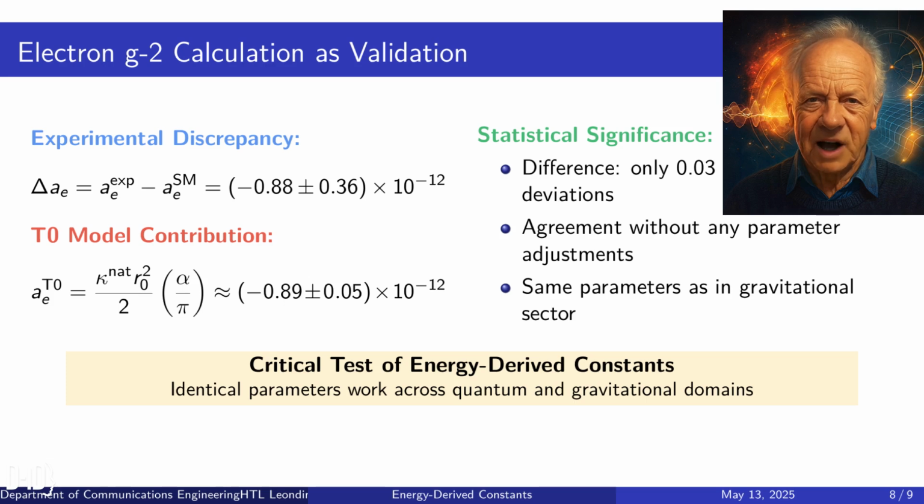The acid test for our theory is the precise prediction of the electron anomalous magnetic moment. Currently, there is a small discrepancy between experimental measurements and standard model predictions of approximately -0.88 ± 0.36 times 10 to the -12. Our T0 model contribution, calculated from first principles, yields -0.89 ± 0.05 times 10 to the -12. This remarkable agreement, within only 0.03 standard deviations, emerges naturally from our theory without any parameter adjustments.